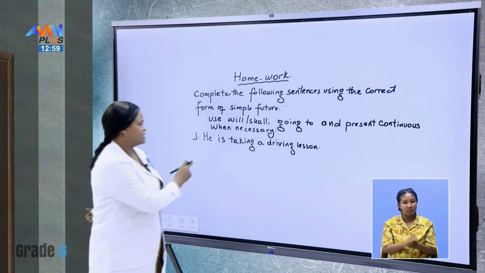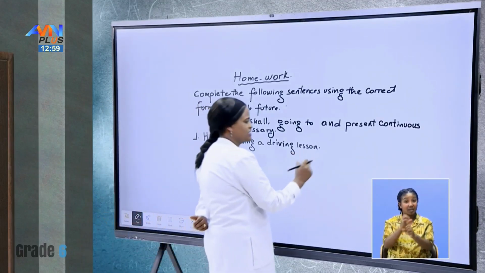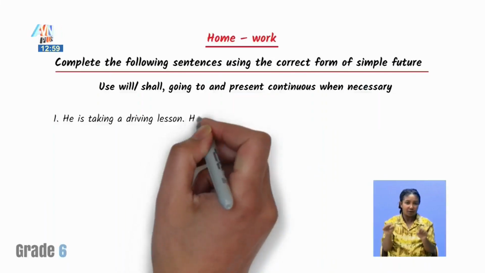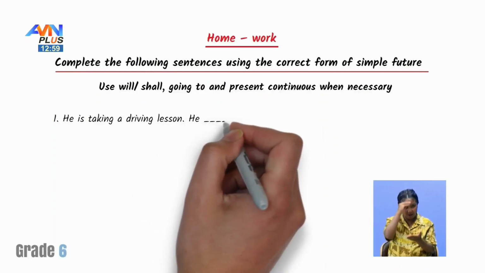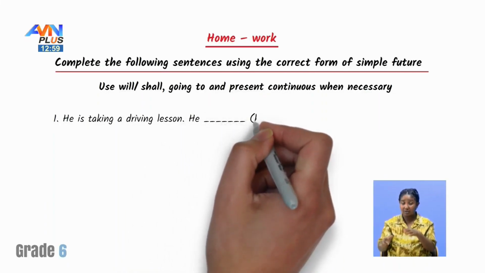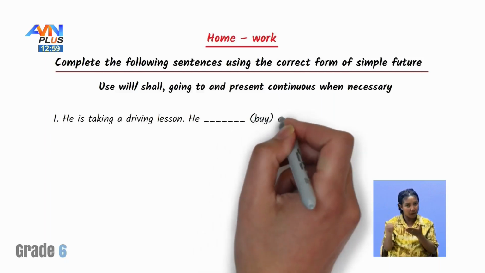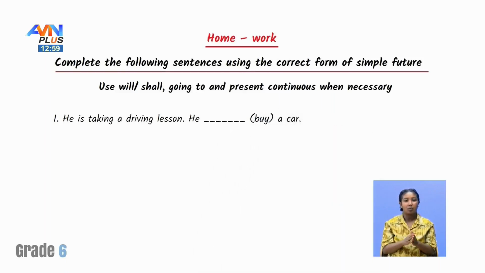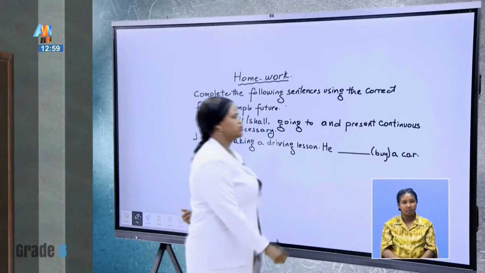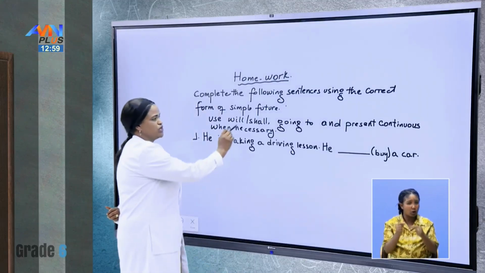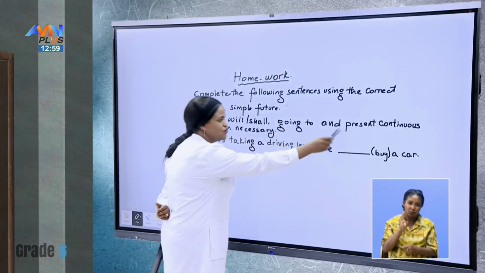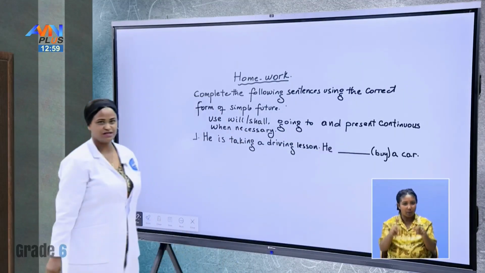He is taking a driving lesson. He blank, then buy a car. Which one do you use? Are you going to use will or shall, or going to, or the present continuous?